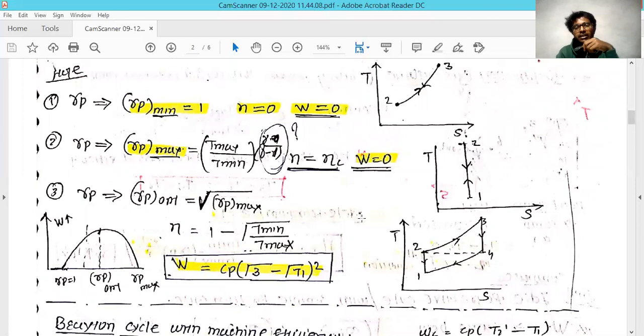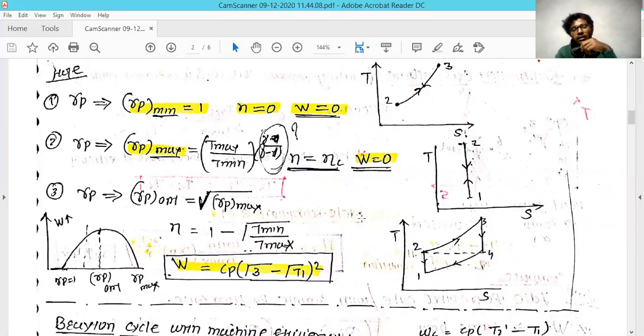So whatever I have explained, if the pressure ratio is optimum, you will get maximum work output. Otherwise, there will be much complication. So here we have seen these three conditions of the pressure ratio RP. First, if the pressure ratio is 1, in this condition you are very well aware that the efficiency formula is 1 minus under root gamma RP raised to the power gamma minus 1 divided by gamma. If RP is equal to 1, then the efficiency will become 0. If efficiency becomes 0, then work also becomes 0.